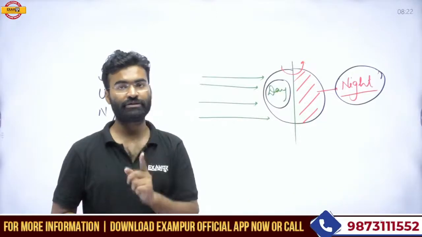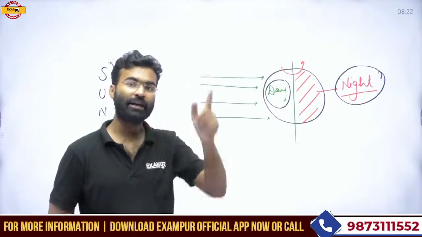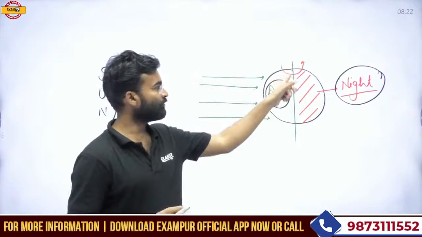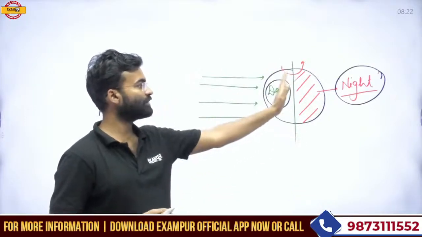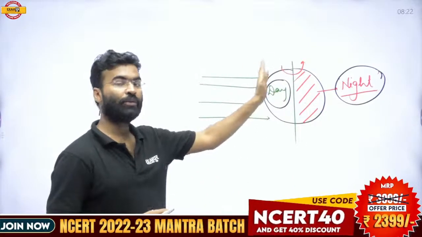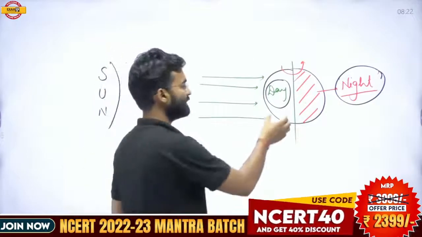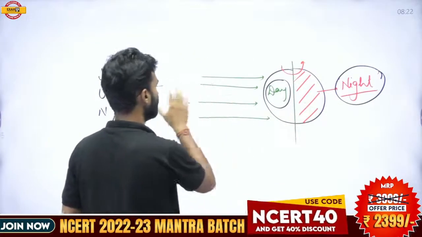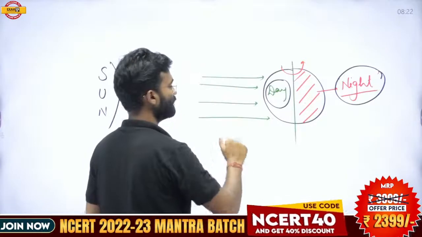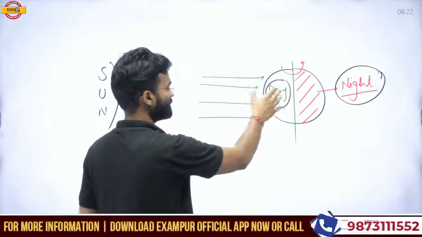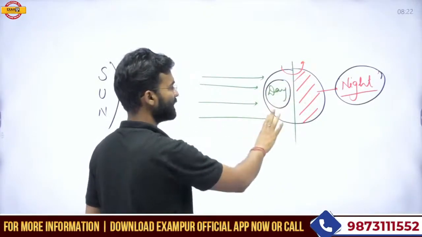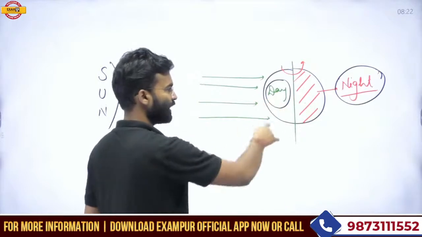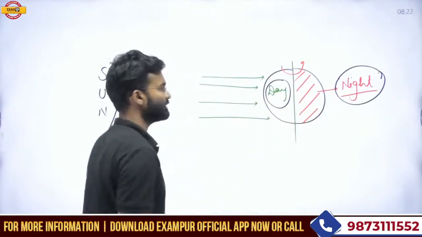If the rotation is stopped, day and night would still happen, because one part of the earth, or you can say this segment of the earth, will always be in front of the sun. That means this region always experiences the day condition, and the other region experiences the night condition.